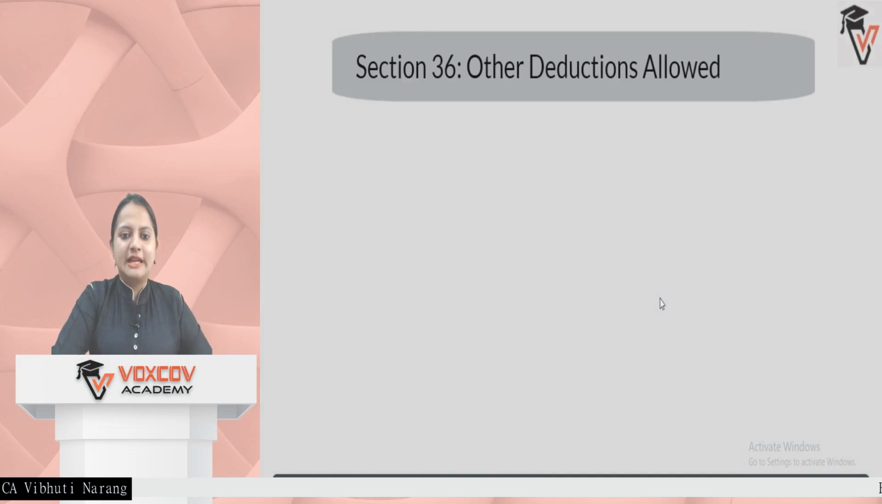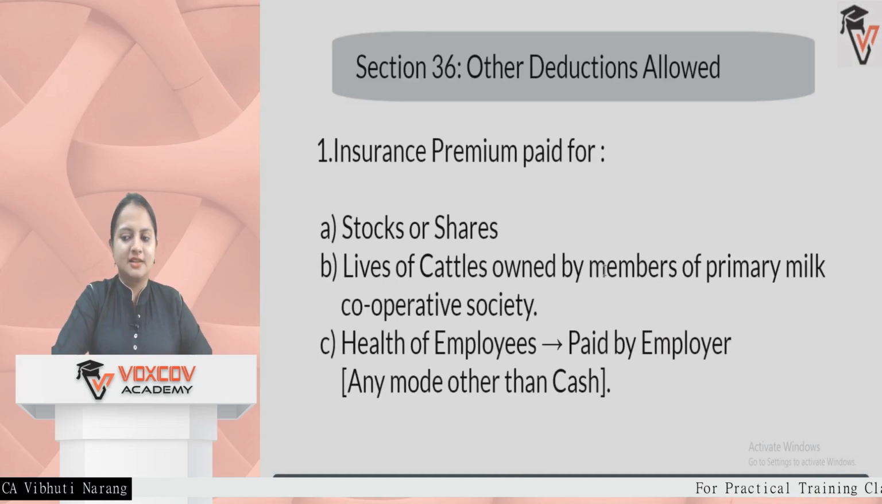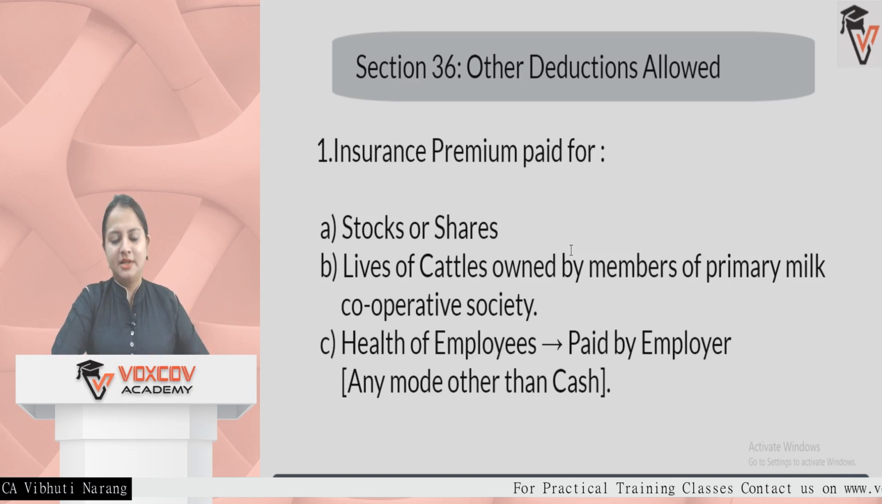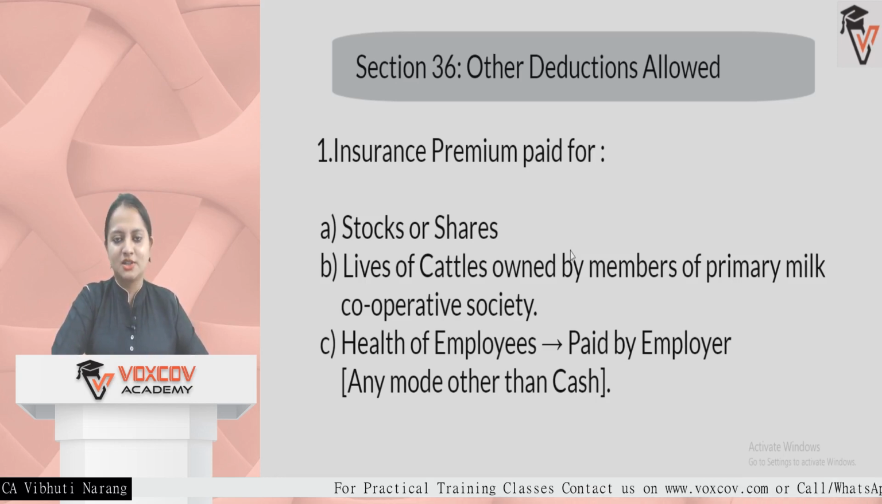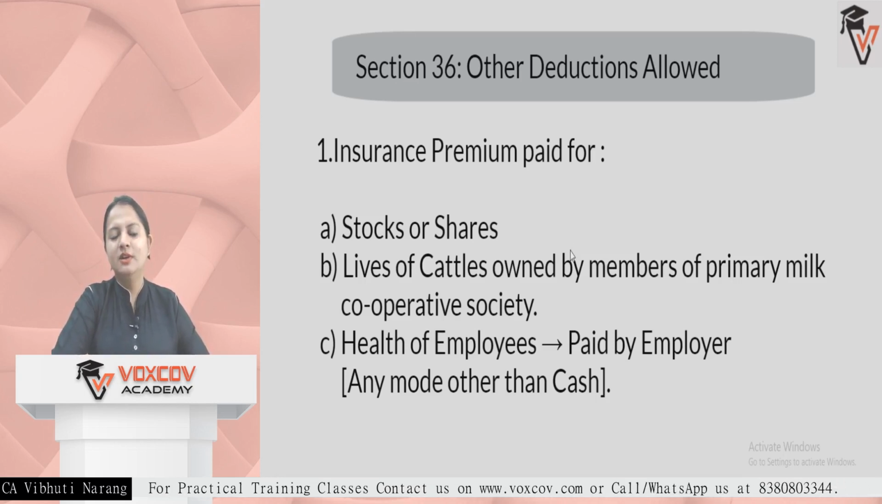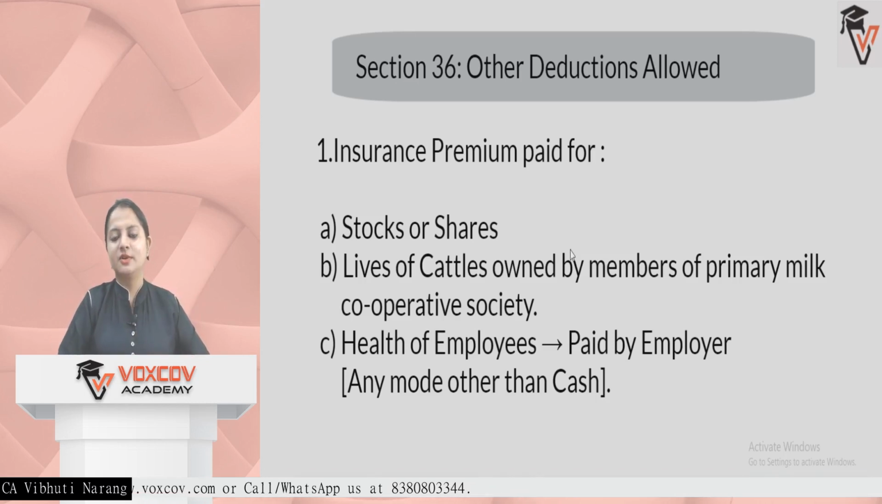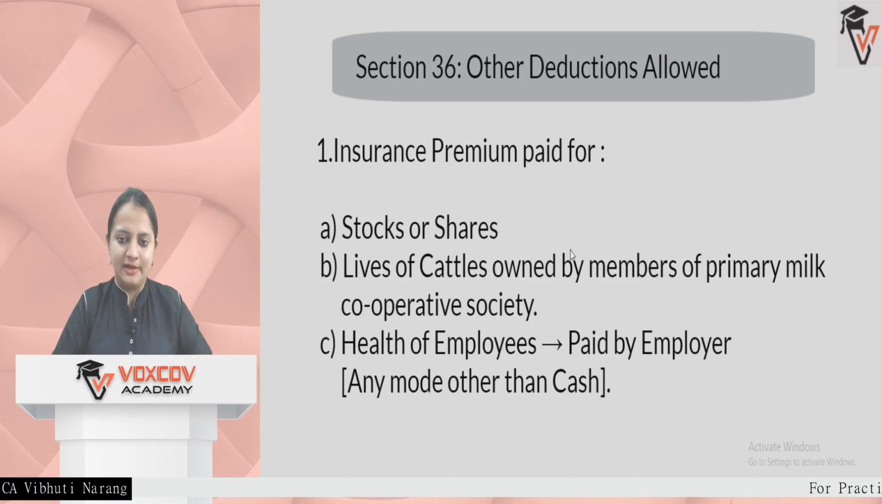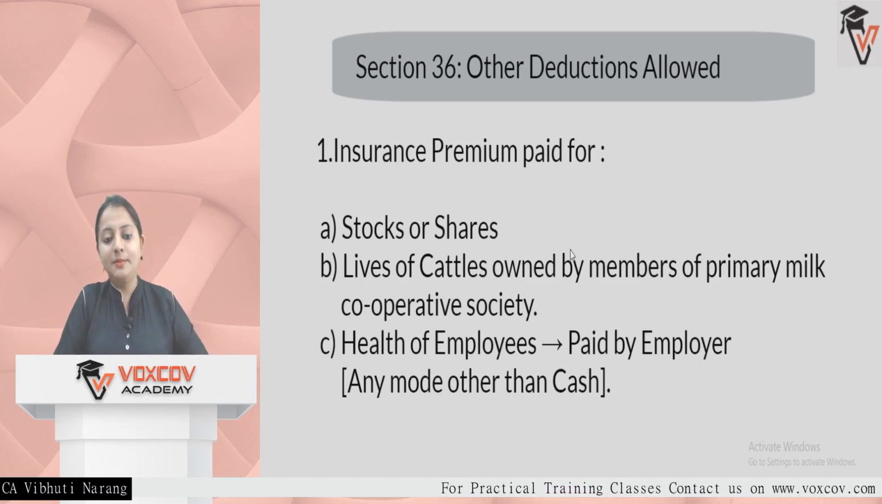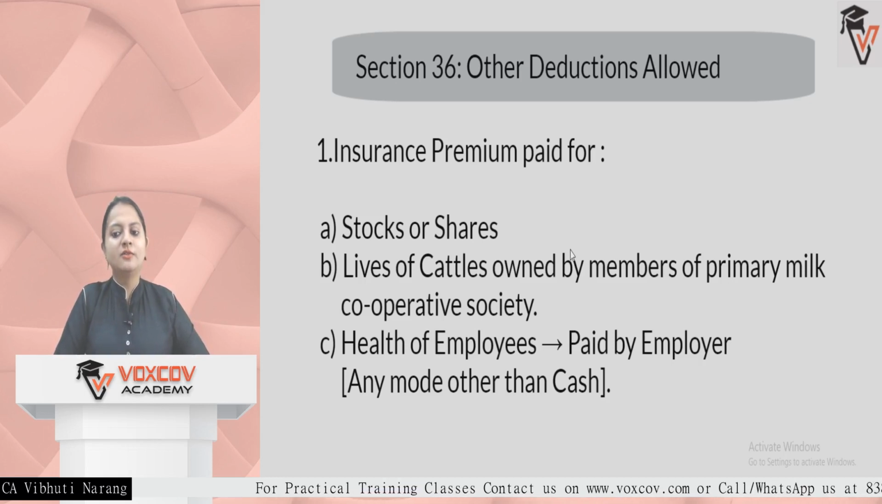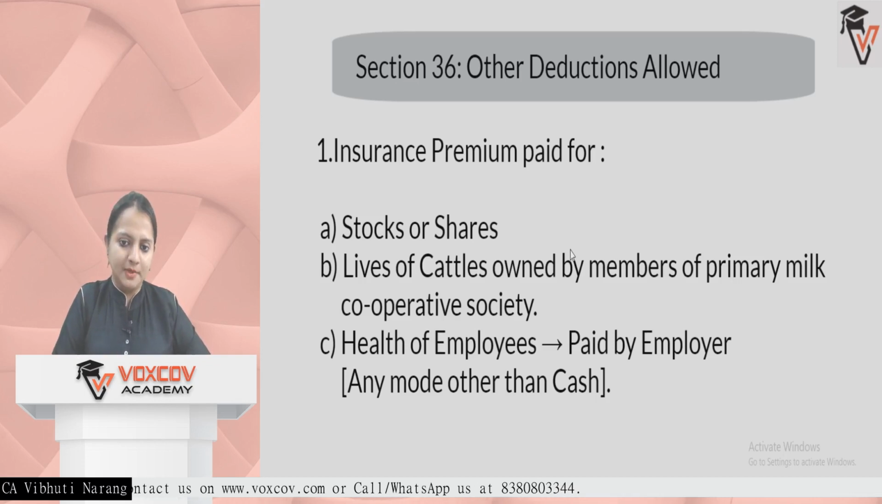Next we need to understand other deductions under section 36. From section 30, 32 and so on, there were specific sections, right? Some was for repairs, some was for depreciation, then deductions, investments. Now this section is other deductions which are not that specified. What kind of other deductions are available is if there is any insurance premium being paid for stocks or shares or from the primary milk cooperative society for the life of cattle of the members.